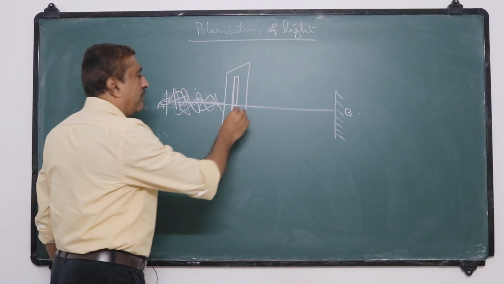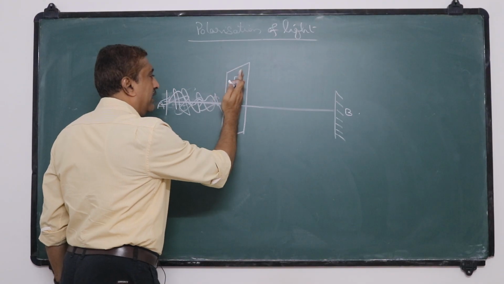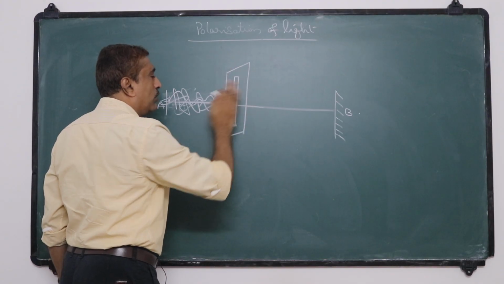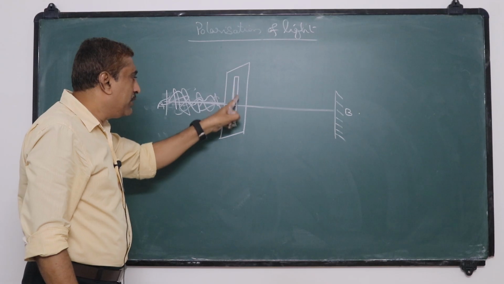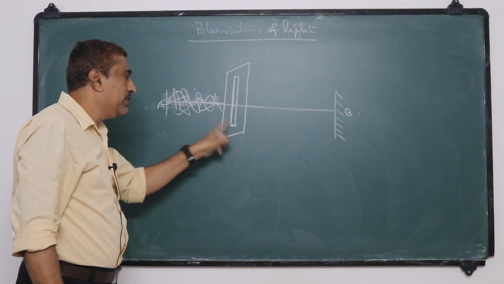But this particular slit allows only those vibrations which are parallel to its length or its width.